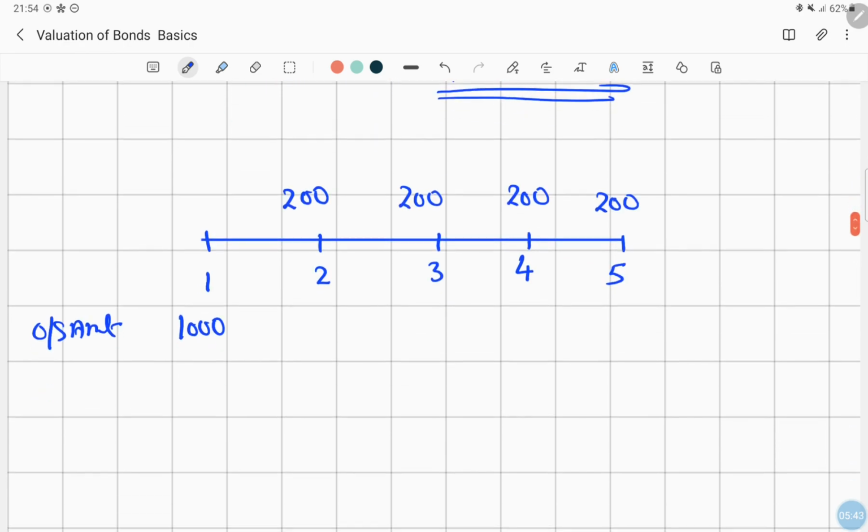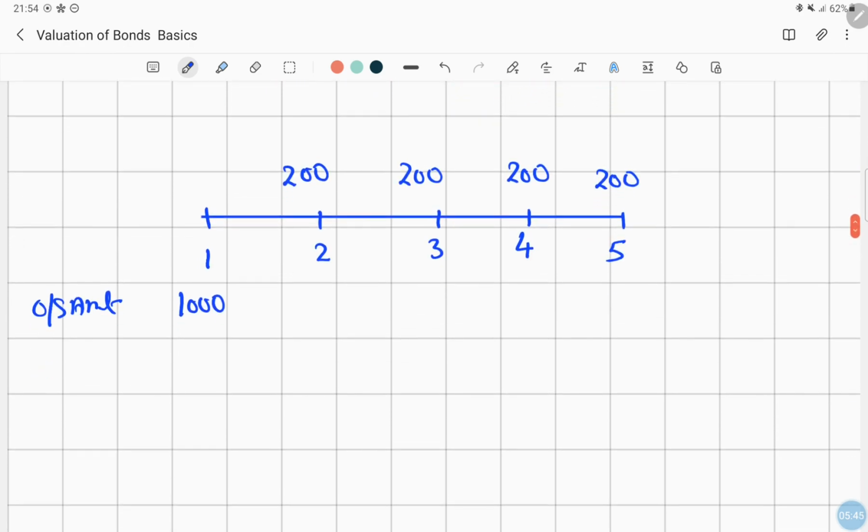Now the outstanding amount, the remaining amount, will be subtracted. From the 1000 we subtract 200, and the remaining amount is 800. At the end of the second year it has been paid, and we have the remaining amount of 600, then the remaining amount of 400, and then 400 minus 200 is 200. So these are the outstanding amounts that we have.